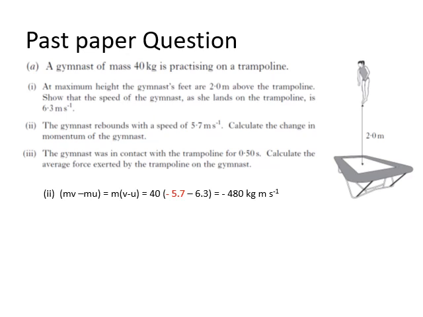The change in momentum is equal to the impulse, F times t, and therefore the force will be the 480 divided by the time of contact, half a second, to give 960 newtons. The negative sign here is just because the force exerted by the trampoline on the gymnast is upwards, so the force of the gymnast on the trampoline is downwards. In our question we'd made downwards positive, so the negative force means the force is in an upwards direction, which is where they're moving next, because they're going to move back up to the height that they've got there.